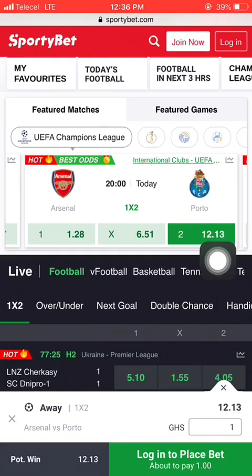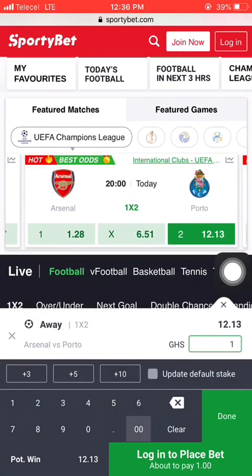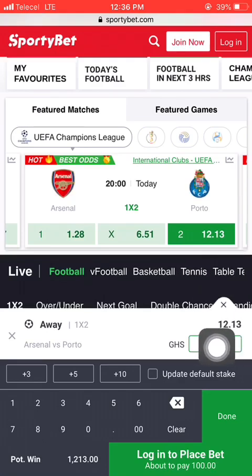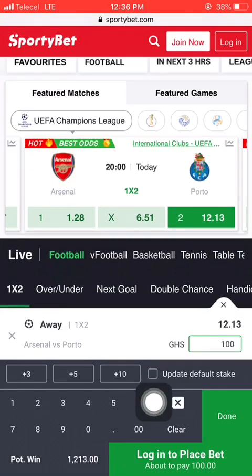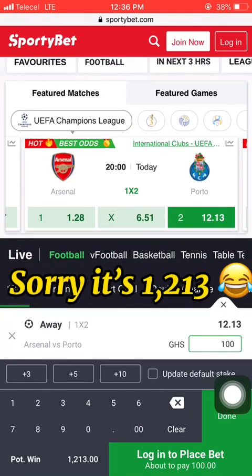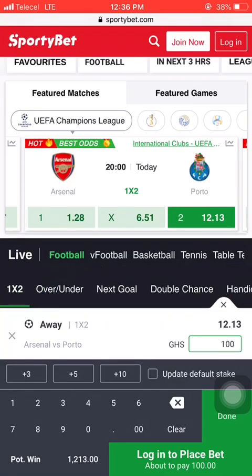So this team, Porto, is having 12.13. So let's take it 100 cedis, and when we stake it 100 cedis, they have automatically multiplied the 100 cedis by the 12.13, and our potential win is 1,213. So this is the first thing you have to know in sports betting.